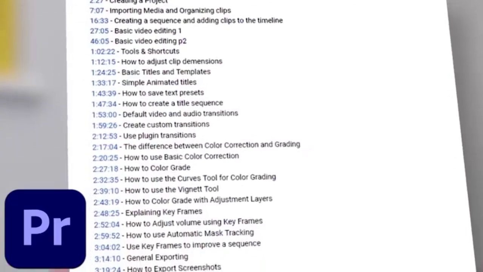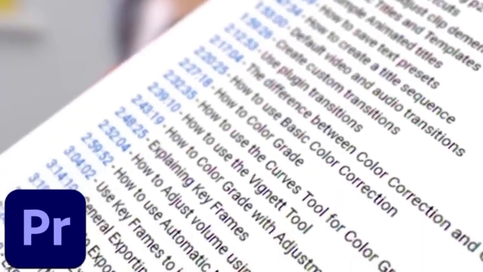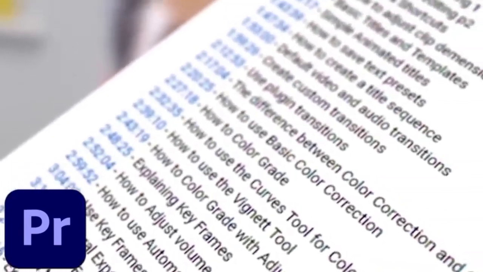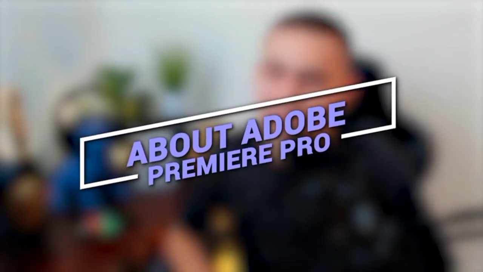Down below in the description, you'll find time codes to each individual lesson. I believe we've got about 8 or 9 hours worth of content here, 100% for free. Use the time codes down below. And also, we have exercises where you can download files and follow along step by step with the exact clips I'm using in the tutorial. Without further ado, let's get into Learn Everything About Adobe Premiere Pro. Massive tutorial. It's going to be a big one.